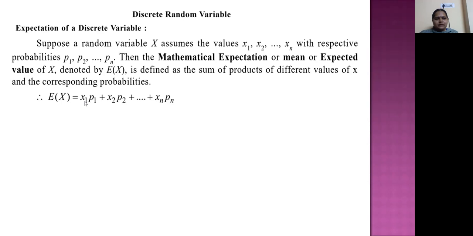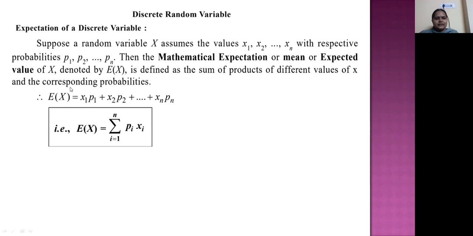So x1 has probability p1, x2 has probability p2, xn has probability pn. All these we are multiplying and then adding. That is nothing but the expectation of x. In summation form, we write summation i = 1 to n pi xi. Similarly, if you have E(x^r), in that case we have summation i = 1 to n pi xi^r.